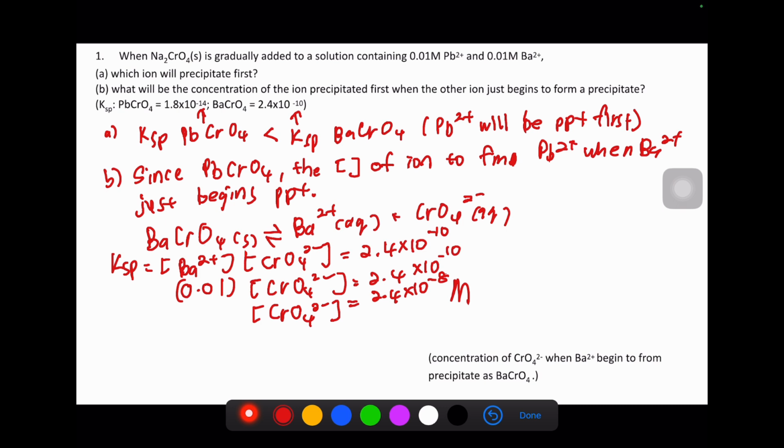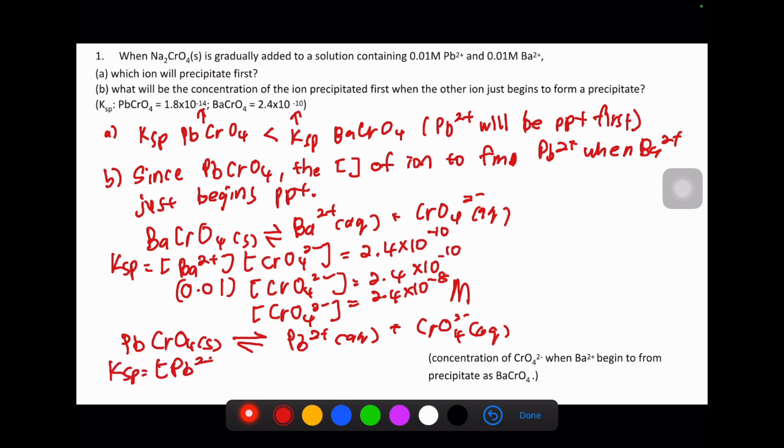So this one is a concentration, but we still have not answered the question. We just substitute into the lead chromate that will precipitate first. So Pb2+ in aqueous plus chromate ion. Ksp equals the product [Pb2+][chromate].